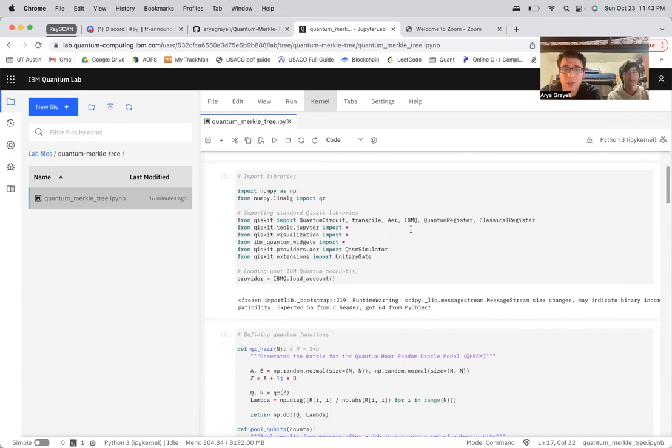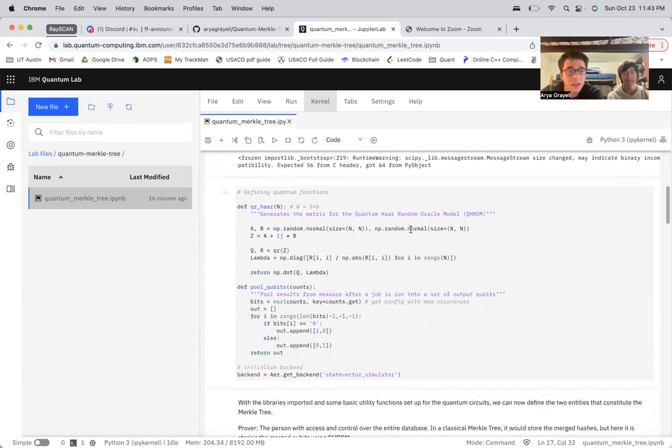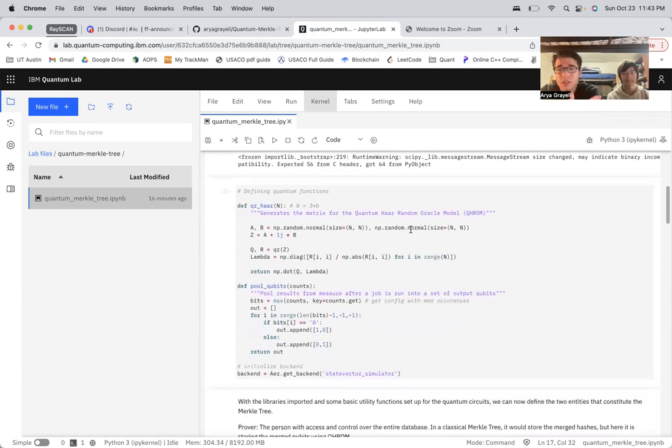And our initial step is just to import the associated libraries with NumPy, Qiskit, and load our IBM Quantum account. And then we will move on to the quantum utility functions that we use throughout our model. So we first have a QR Haar method, which is going to generate the quantum Haar random oracle model matrix. So this matrix will be representing our unitary gate when we apply it in our circuit.